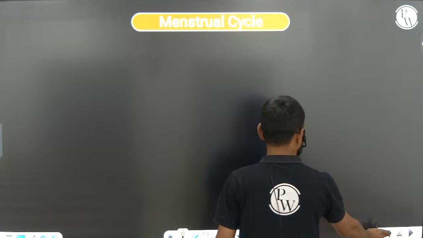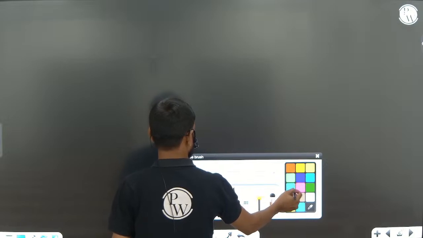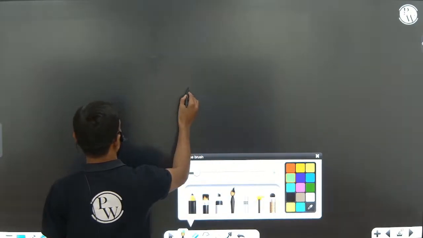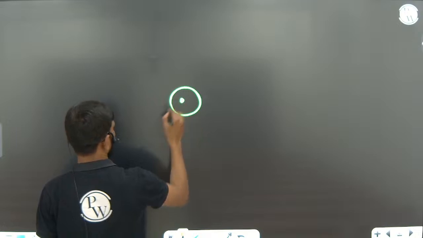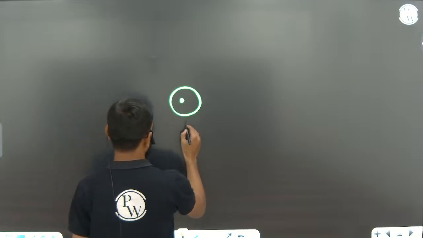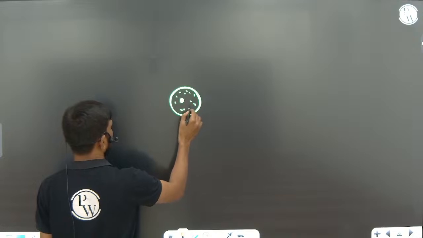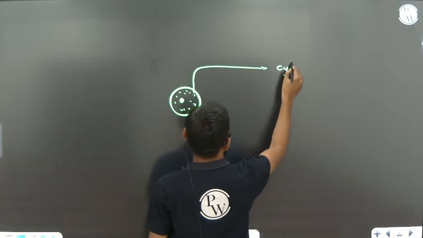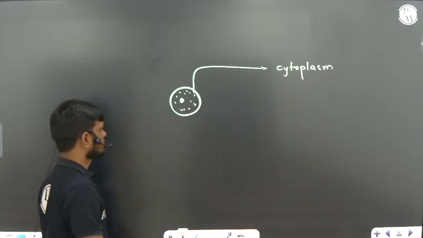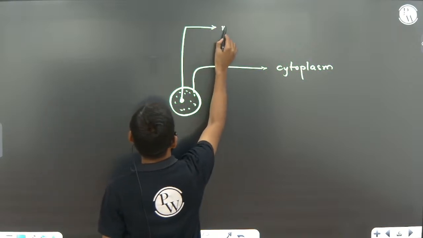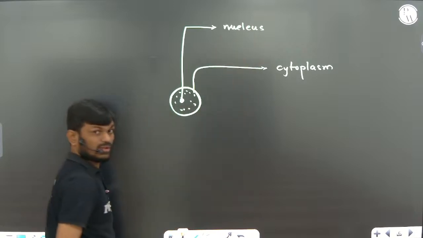Before going to the menstrual cycle, now you can see the secondary oocyte. This secondary oocyte contains cytoplasm and also a nucleus.